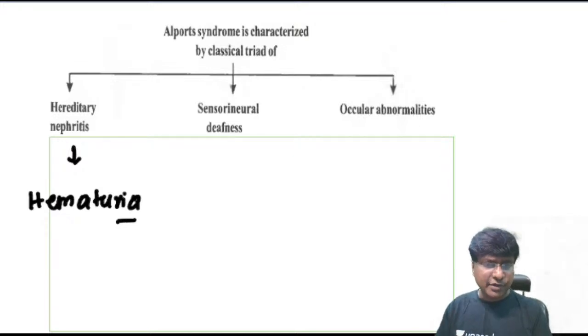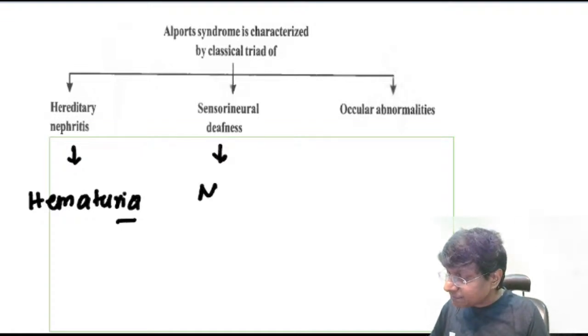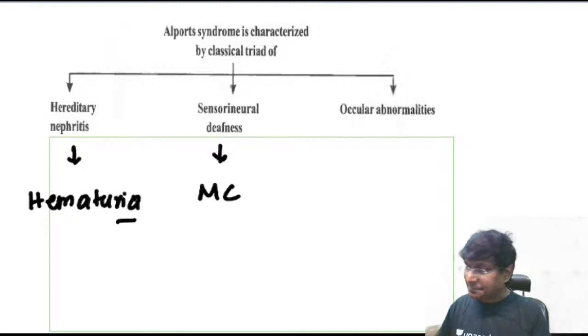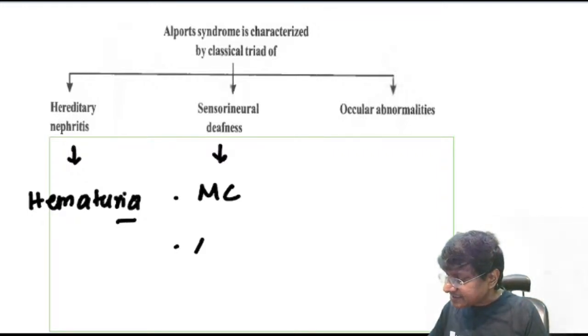Proteinuria will be there, progressive renal insufficiency, and rarely nephrotic syndrome. Sensory neural hearing loss is the most common extrarenal abnormality, and it is asymmetrical sensory neural hearing loss.